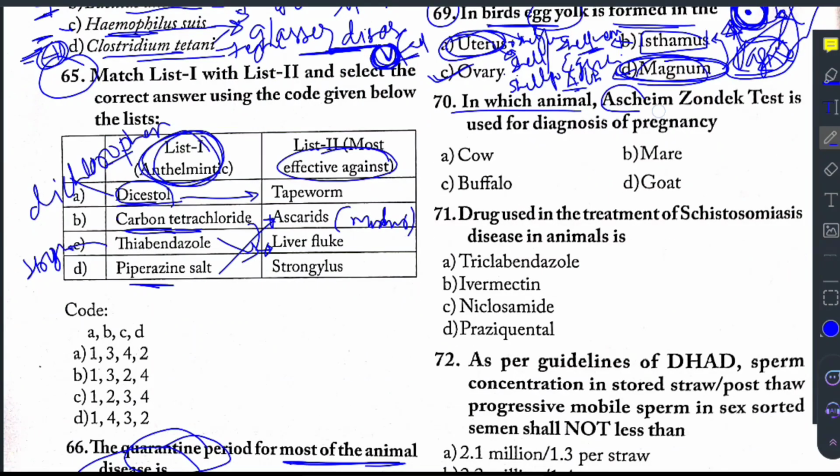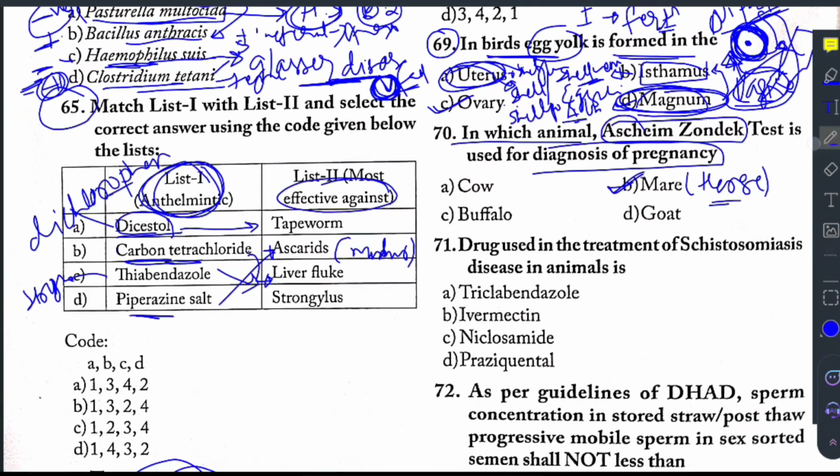Now, in which animal is the Aschheim-Zondek test, the AZ test, used for the diagnosis of pregnancy? The answer for this question is mare. In case of the horse, this technique is used. In this technique, serum of a pregnant mare is collected, and that serum is injected into immature